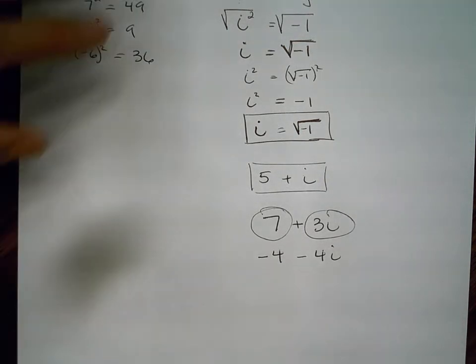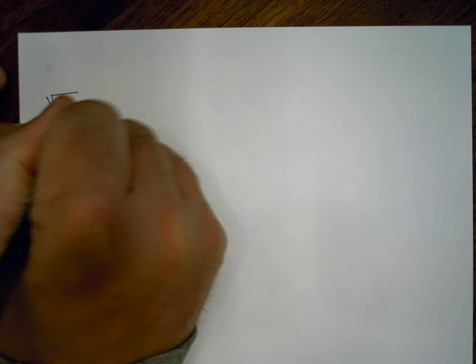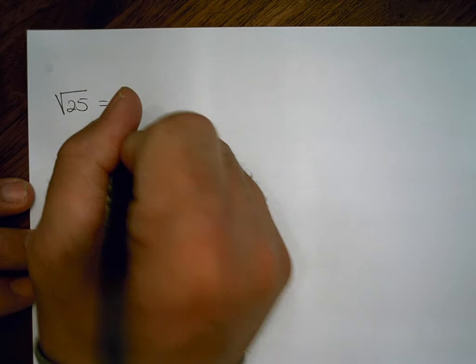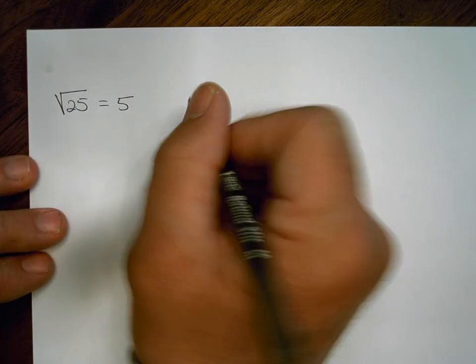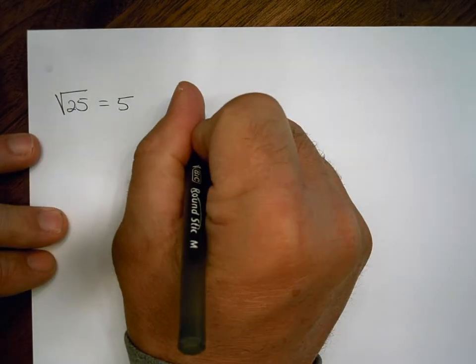All right, so let's do some examples that you might see on your homework. All right, first, a basic one you guys are good at. Start you off with an easy one. What is the square root of 25? Well, that's 5, pretty easy. All right. What is the square root of -25?